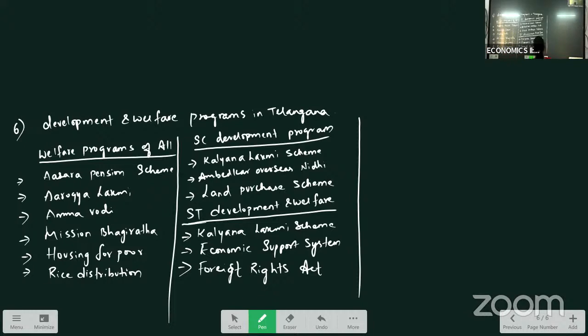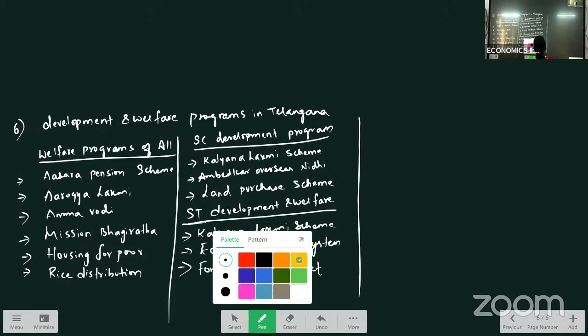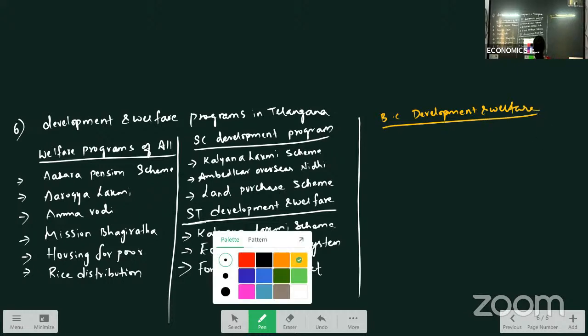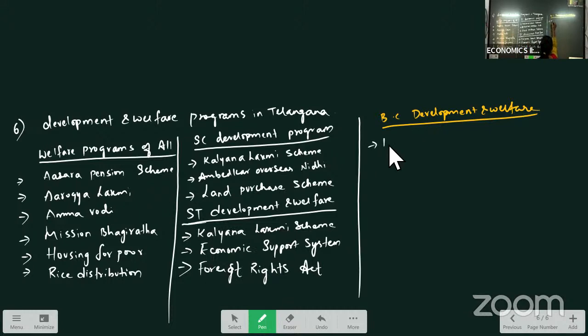Next we have BC Development and Welfare Program for backward class. For BCs also, Kalyana Lakshmi program is there, that is 1 lakh for girl child.